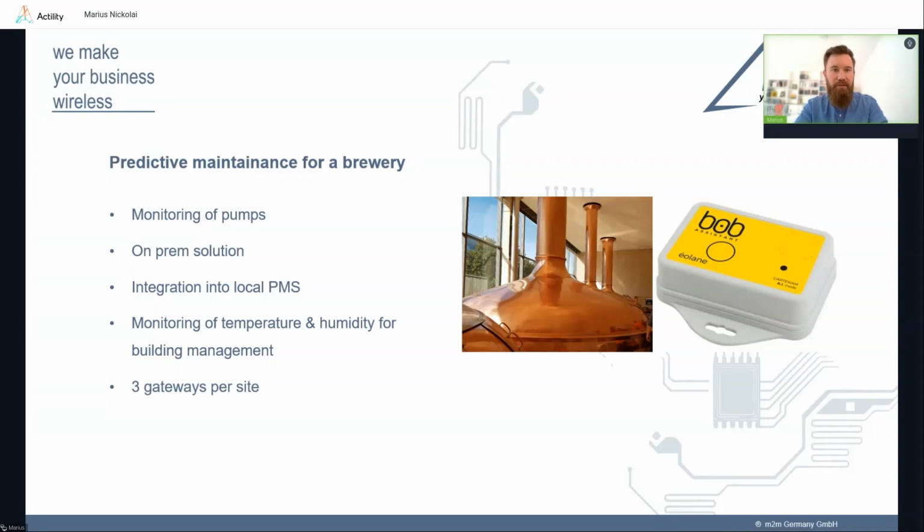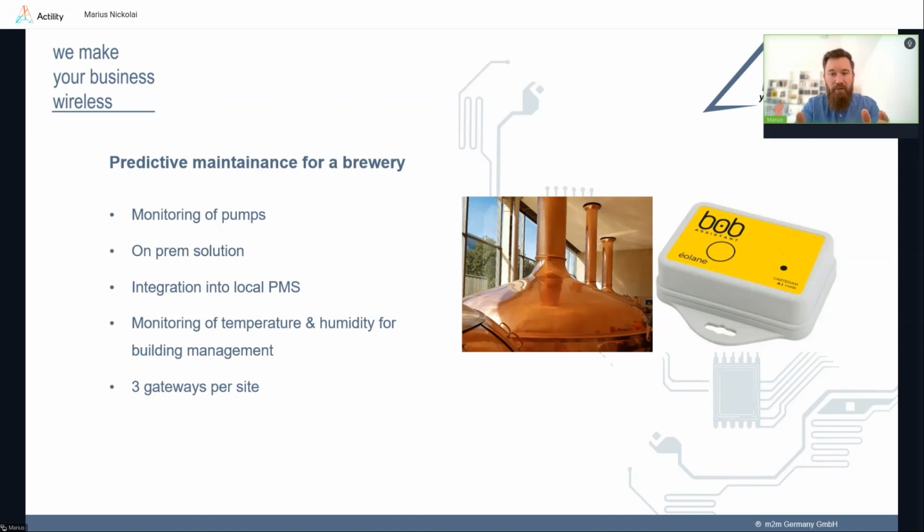Besides the monitoring of the pumps, there are some extra applications. They also started to monitor temperature and humidity in some areas of their buildings in order to give this data to the building management. And this is also one fact that I would like to share.